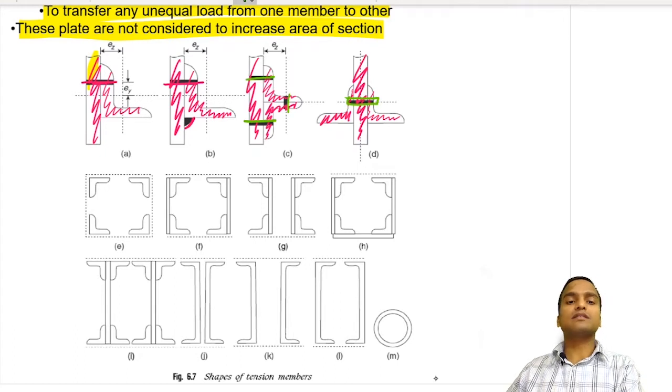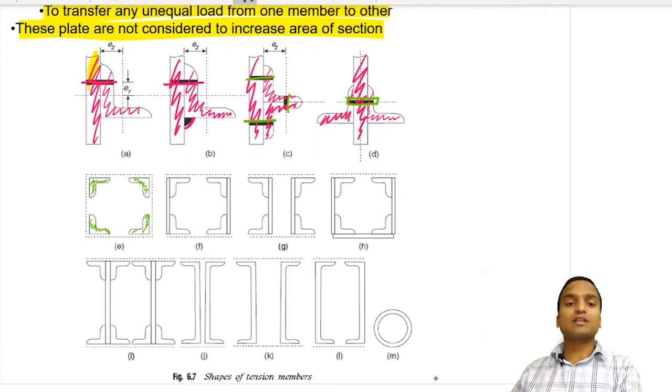In the next row you see there are four angles. The four angles are connected with a few dotted lines. Now what are those dotted lines? We will see their complete diagrams also in laced columns and battened columns, where we will see how the ties are provided at regular intervals, and they reduce the slenderness ratio effectively.